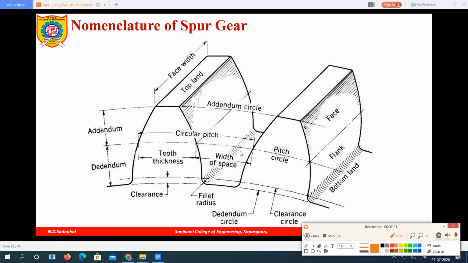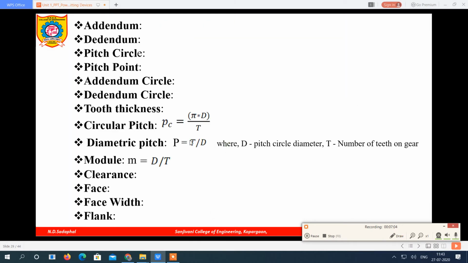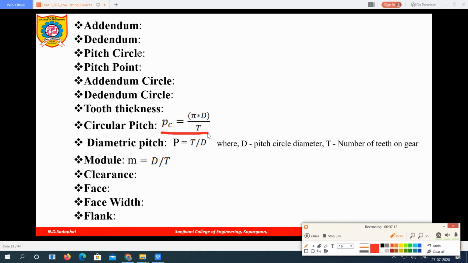So this circular pitch can also be given by this formula, pc equal to pi into capital D upon capital T. Remember this formula because there will be a numerical on this. Capital D is the pitch circle diameter and capital T is the number of teeth on the gear. Next is the diametric pitch. It is given by a capital P. Circular pitch is small p, diametric pitch is capital P. It is the ratio of the number of teeth on a gear to the pitch circle diameter.